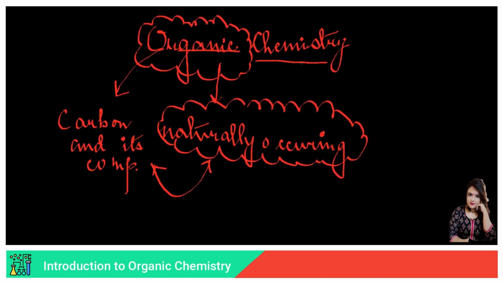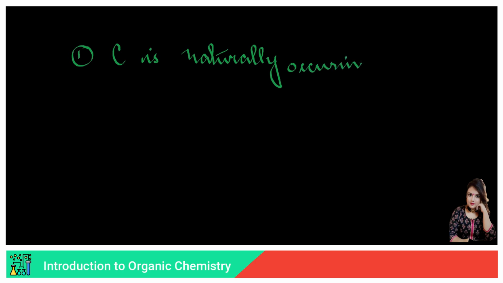Now there are two other reasons why carbon has been named so, right? So for that I need to just clear this. So point number one is that carbon is naturally occurring, right? Now I am using the elemental symbol for carbon because otherwise, one, it will become very monotonous if I keep on writing carbon more than once. And secondly, it will save time for both you and me, right? Okay.